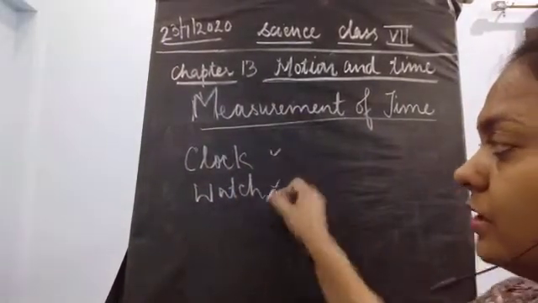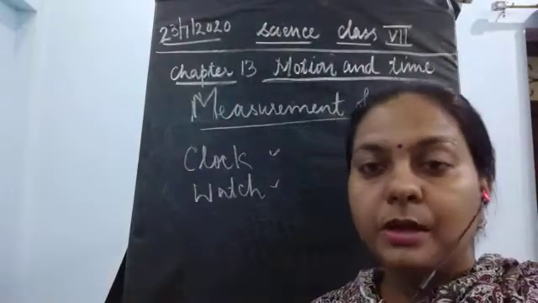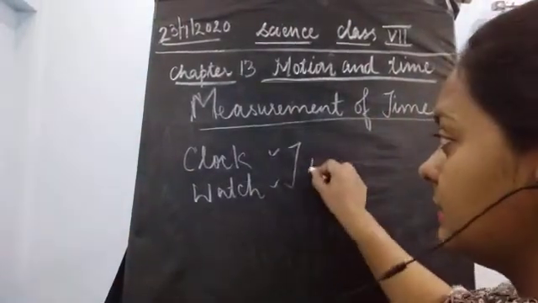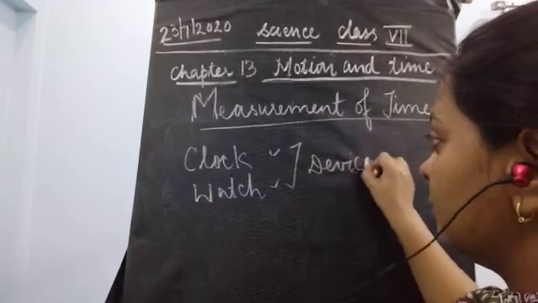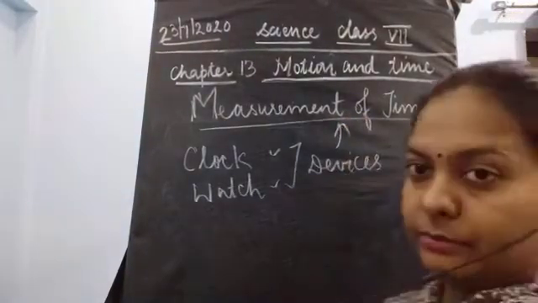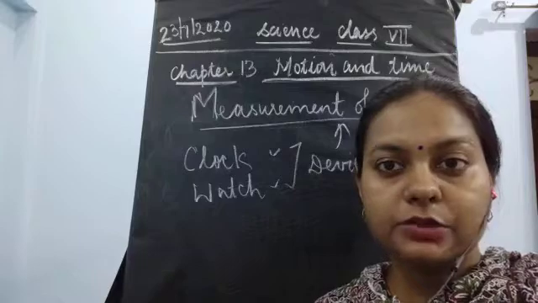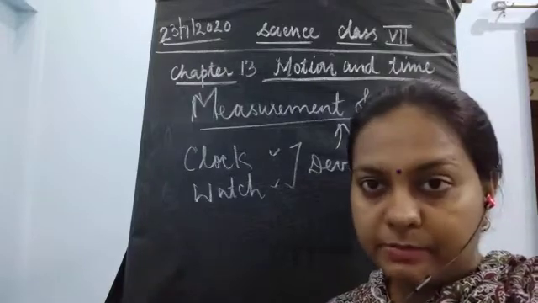Why clocks and watches? Because these are the devices to measure time. It's very simple as that.